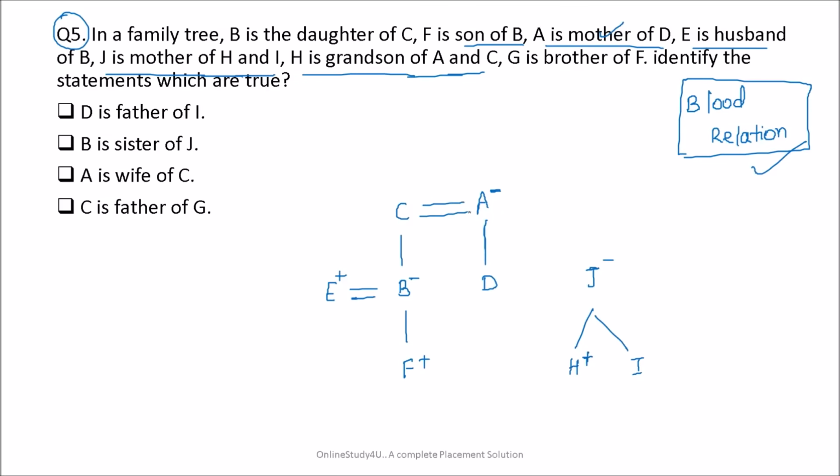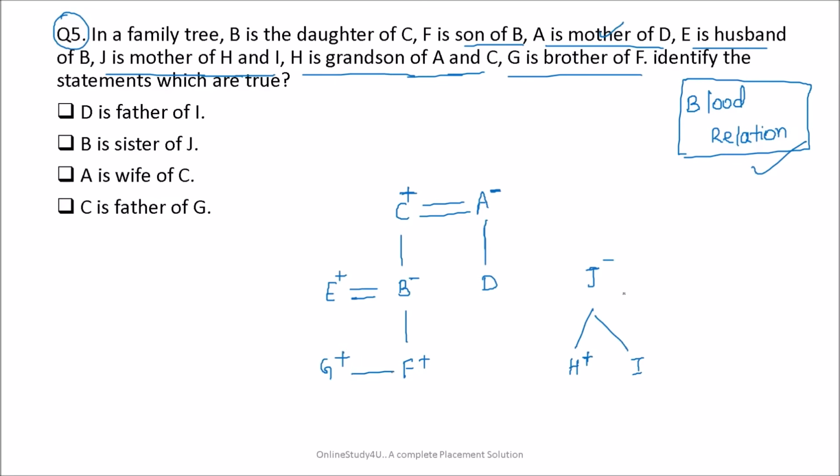Grandson of A and C means A and C are married to each other, and grandson means friends, my son's son or my daughter's son, nothing but grandson. Clear? Okay. So H is the grandson of A and C. G is the brother of F. So G is nothing but the brother of F.